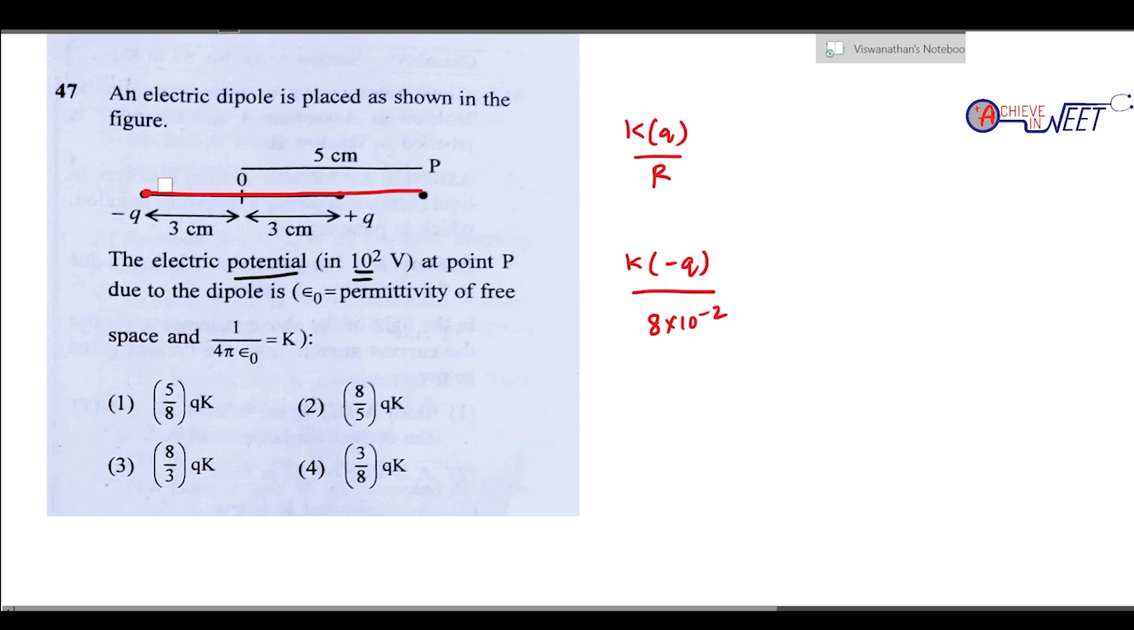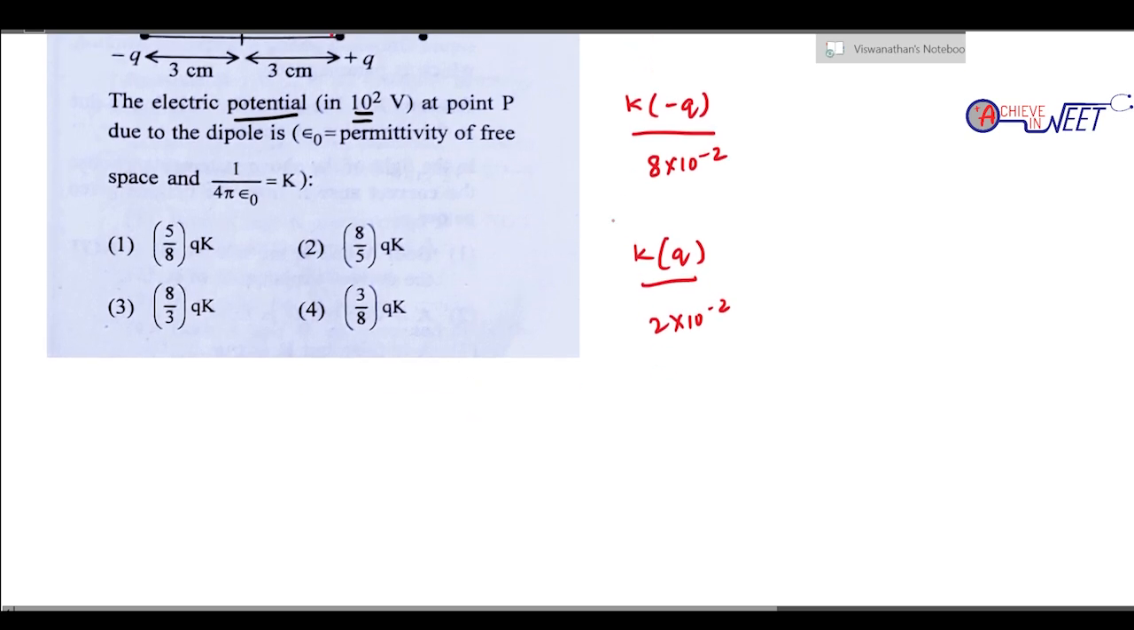சரியா? Due to minus q. Due to plus q பாருங்க. Due to plus q என்ன இருக்கு? Due to plus q, this is the distance of 2 centimeter. So it is k into q by 2 into 10 power minus 2 due to plus q. So at the point P, it's going to be simply addition of those: minus kq by 8 into 10 power minus 2 plus kq by 2 into 10 power minus 2.